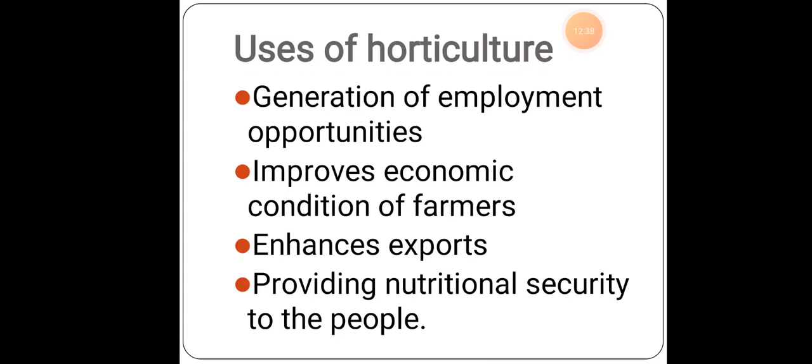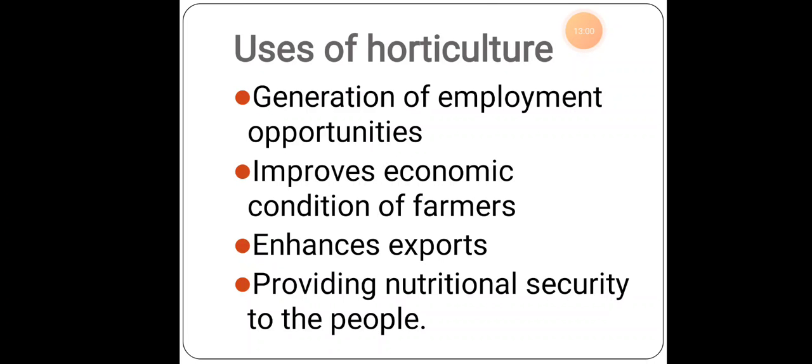It also enhances exports. When it is organic farming, not chemical farming, foreign people will also come and ask about the product, so it will be even easier for the farmers to export organic produce to other countries.